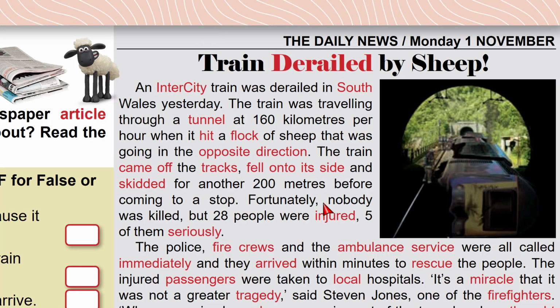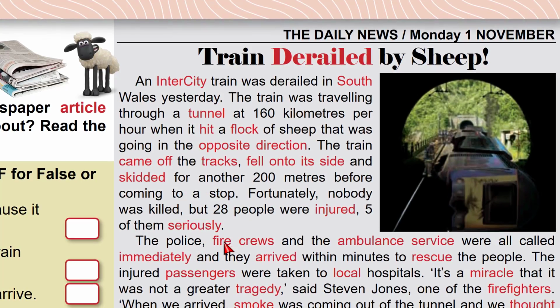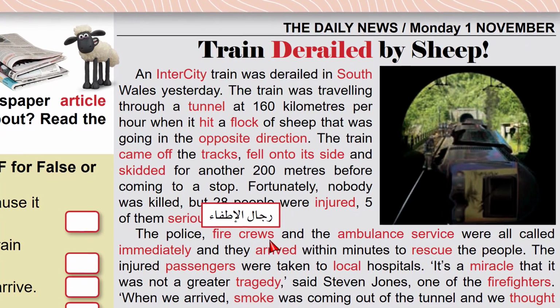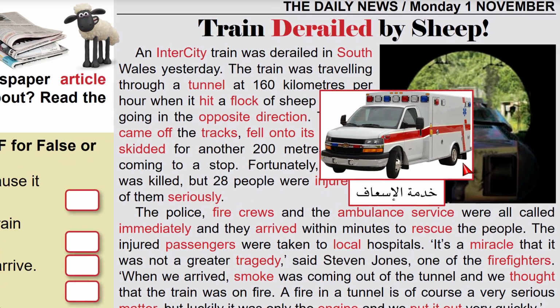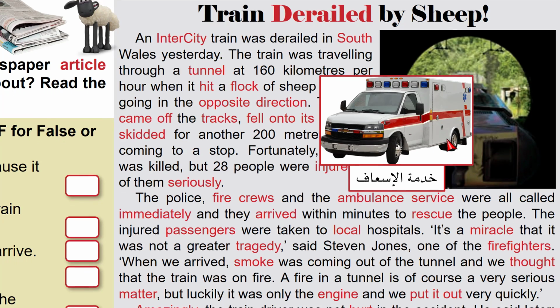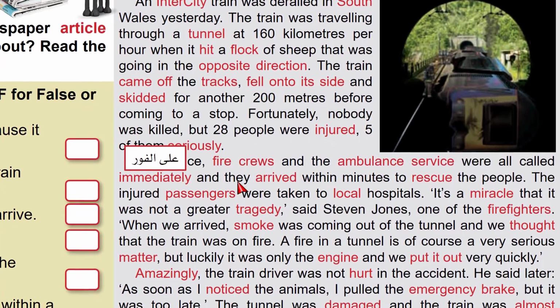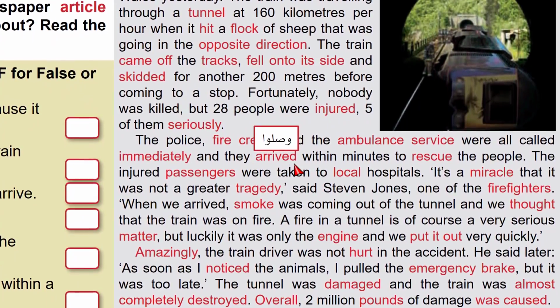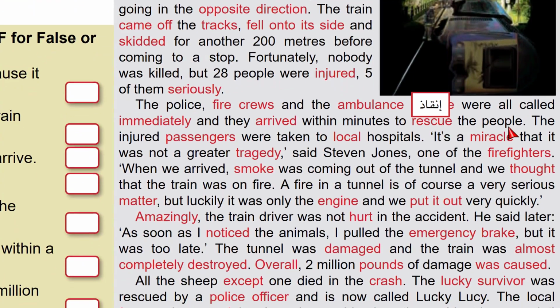Fortunately, luckily, nobody was killed. Nobody died. But 28 people were injured, were hurt, 5 of them seriously, very badly. The police, fire crews, firefighters, and the ambulance service. An ambulance is a small truck that carries patients and injured to the hospital. Were all called immediately, without delay. And they arrived. They came to the scene of the accident within minutes to rescue, to help save the people.